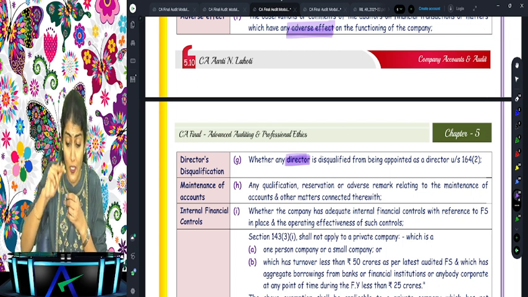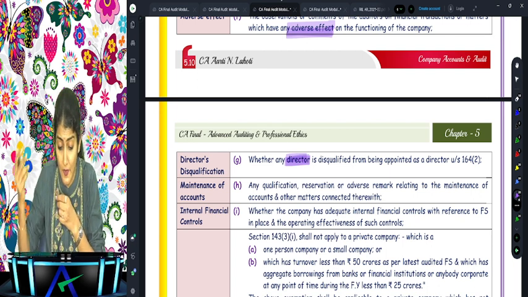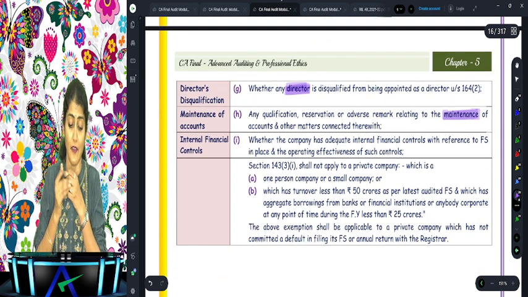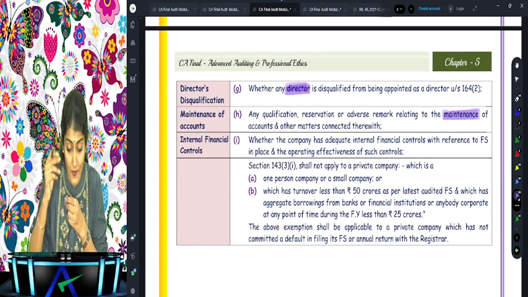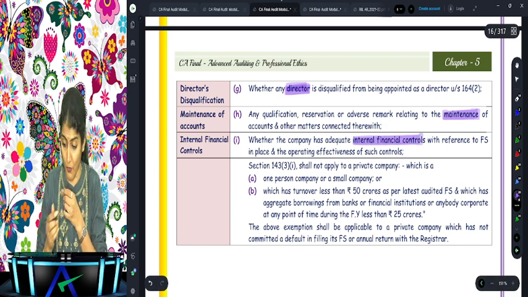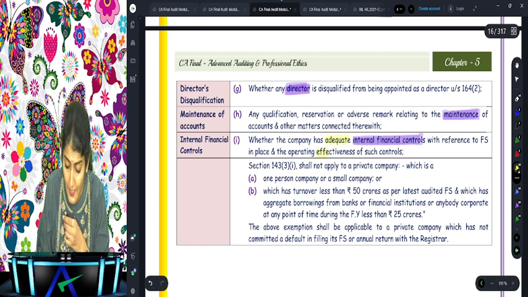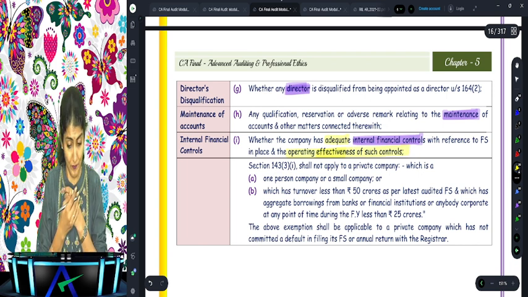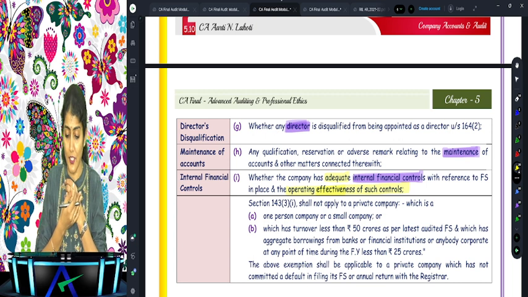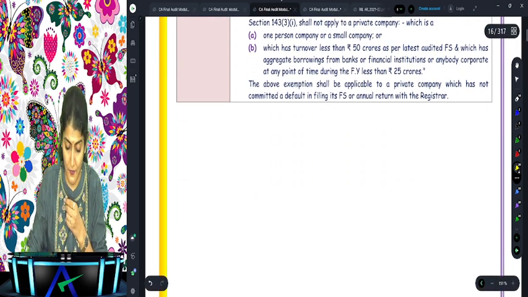Then any qualification, reservation or adverse remark relating to the maintenance of accounts and other matters connected therewith, right? Then what is the next one? Whether the company has adequate internal financial controls and also the operating effectiveness of such controls.